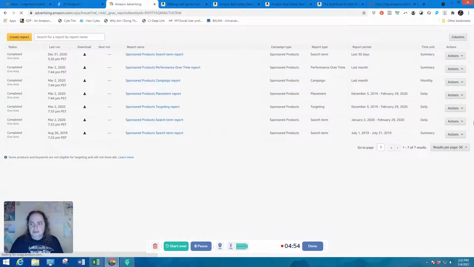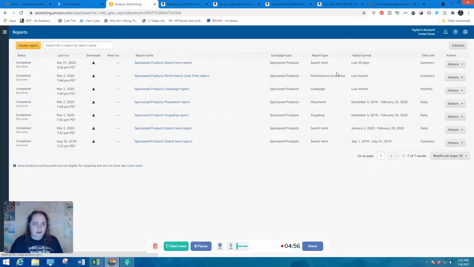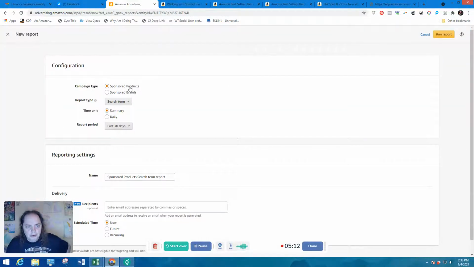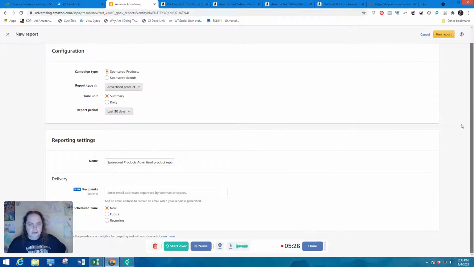What you can do is you can actually generate a report. I created a report on the 31st of December, and what I recommend doing is doing this every so often, because then you can download the reports. If we click on here and click create report, you have sponsored products, you have sponsored brands. You can set it by search term, targeting, advertising product, campaign, placement. So if we do advertising product, we could pick something along those lines.